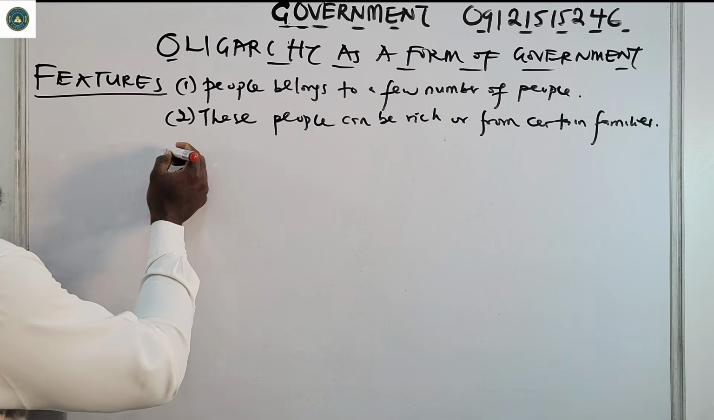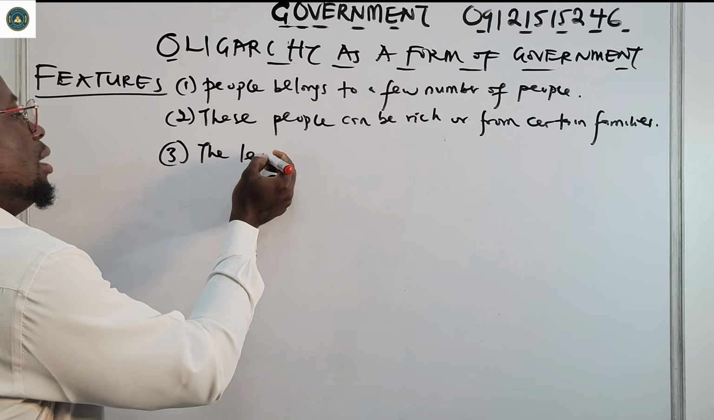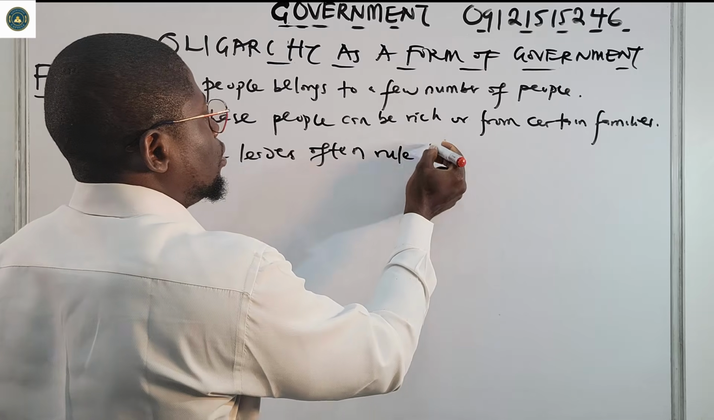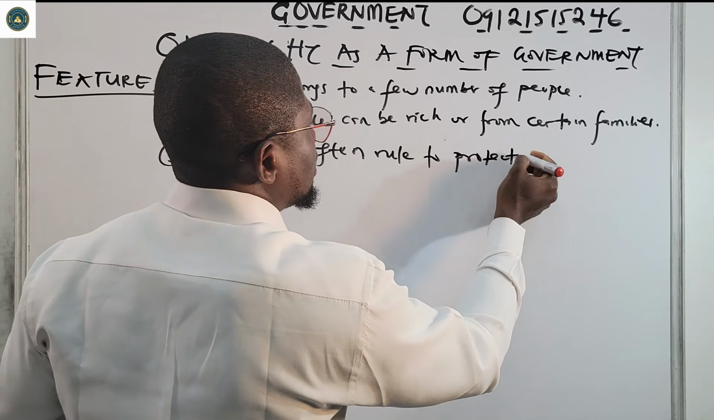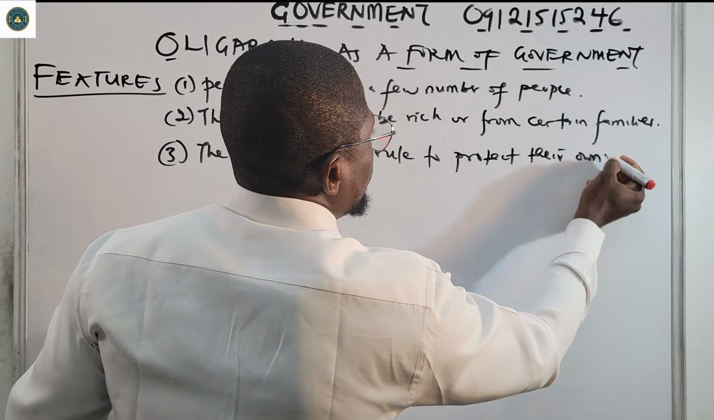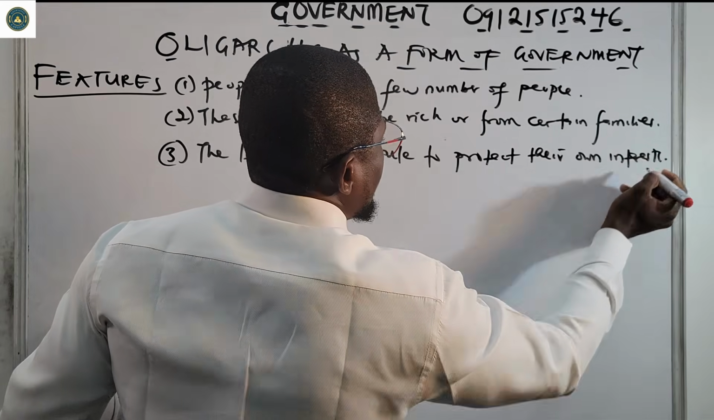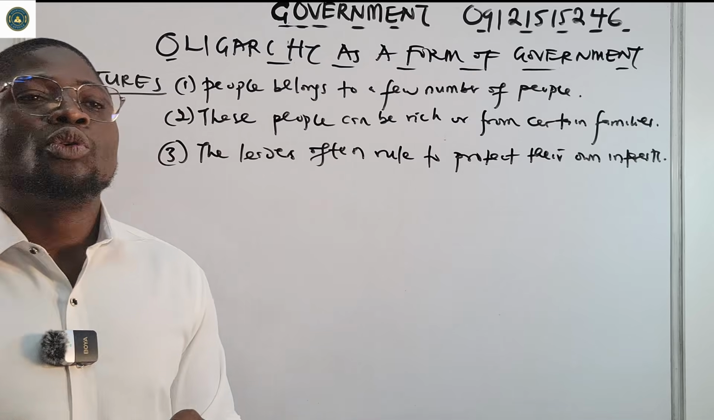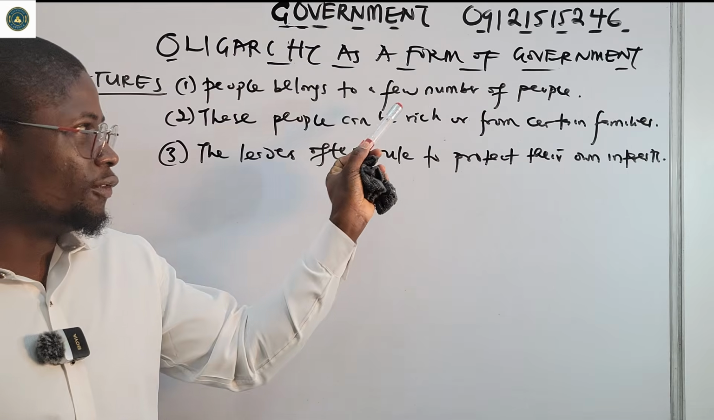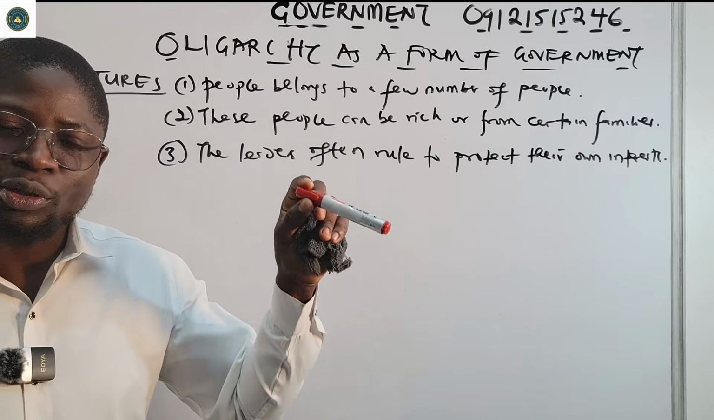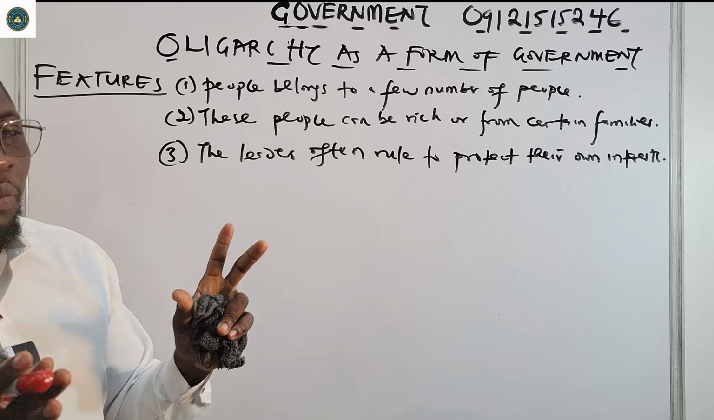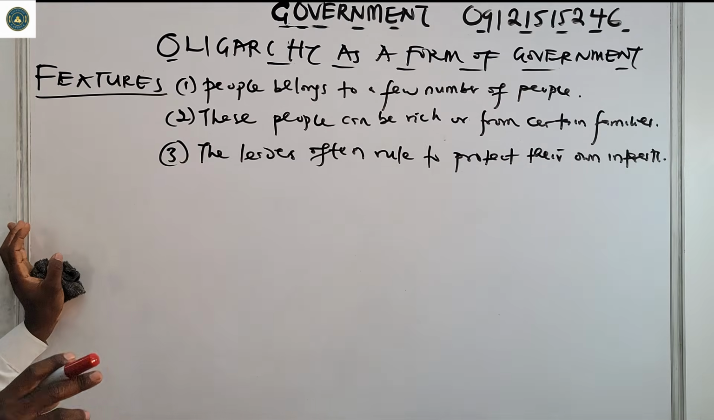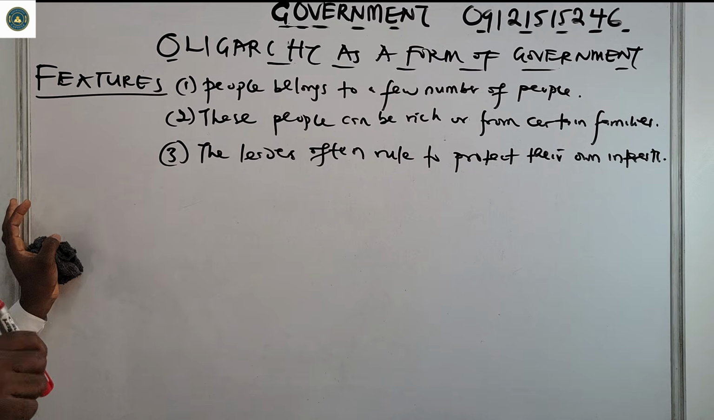Number 3, the leaders often rule to protect their own interests, not your own interests. They do not rule to protect the interests of everyone. They rule to protect the interests of those few people who are ruling. A few number of people are ruling, these people can be rich or from certain families, and the leaders often rule to protect their own interests.